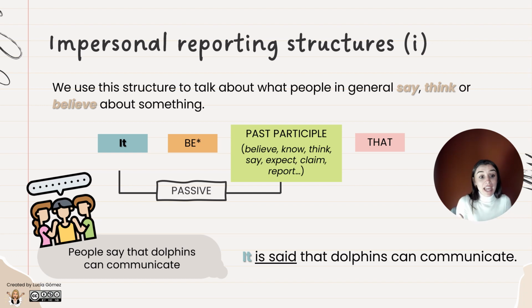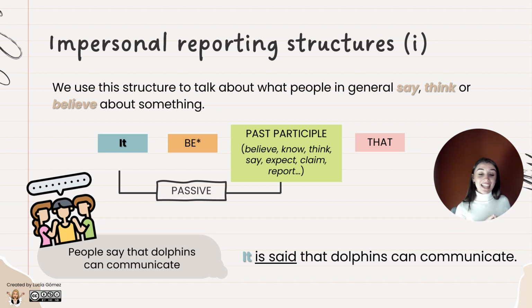A pesar de que en este caso ya tendría mi reported speech de alguna forma creado, podría todavía cambiarlo más a través de una estructura pasiva, ¿vale? La primera estructura pasiva que se me ocurre pues es la más sencilla de todas y es seguir la fórmula que tenéis puesta arriba, es decir, utilizar it, then be conjugated and the past participle and then that and so on and so forth. Esa sería la estructura de la pasiva. Sabéis que la pasiva se forma con el verbo to be y el past participle. Bueno, más precisamente la pasiva perifrástica que se llama en español, que no utilizamos tanto, pero bueno, es muy común en inglés.